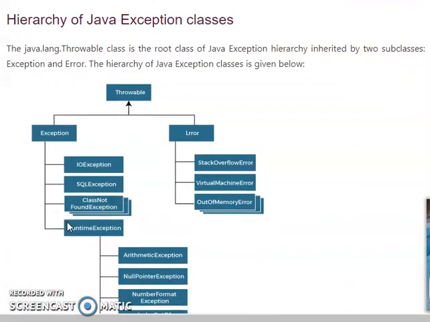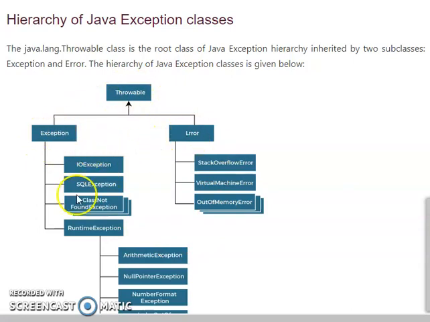The hierarchy of Java exception classes. The java.lang.Throwable class is the root class of the Java exception hierarchy, inherited by 2 subclasses. The first one is Exception and then Error. The hierarchy of the exception is given in this picture. Throwable is the root class, with 2 subclasses here, Exception and Error.